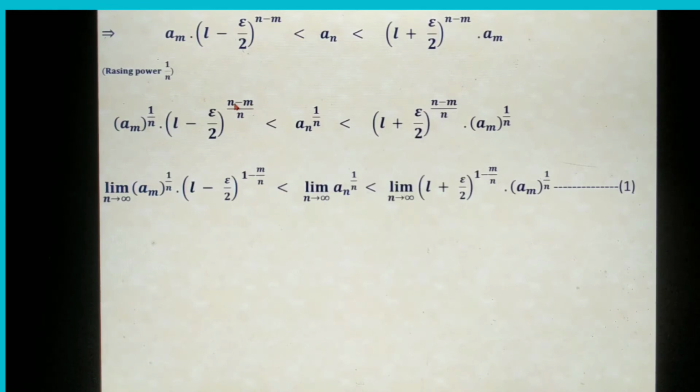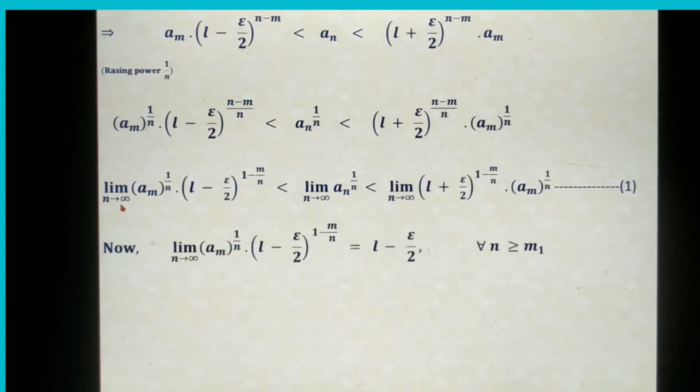I hope it is clear. For n minus m by n, split the denominator over both numerator terms: n by n is 1, and m by n is left. Same thing is here. Now I will consider the limit n tends to infinity of a_m to the power 1 by n into (L minus epsilon by 2) to the power 1 minus m by n.